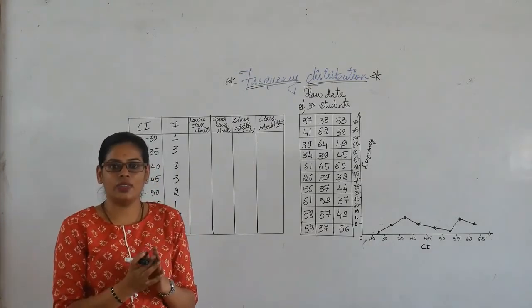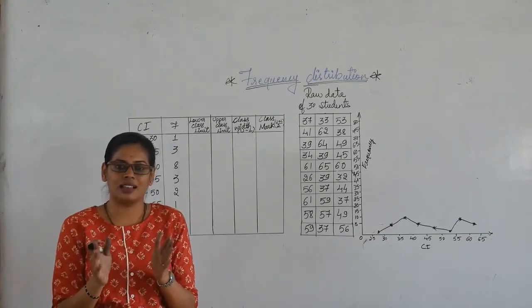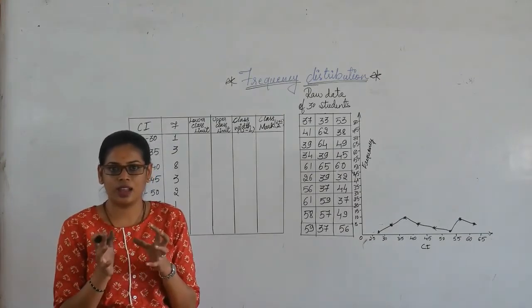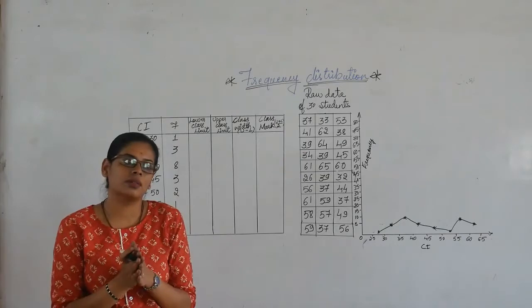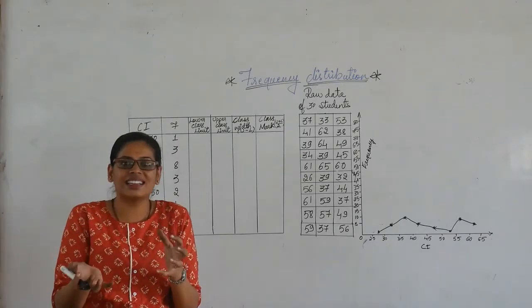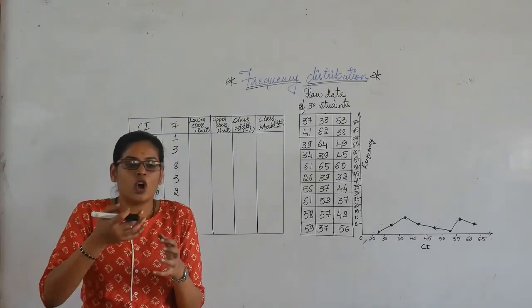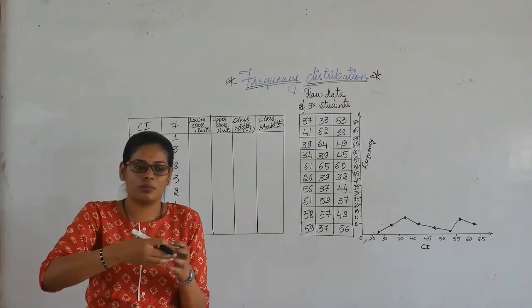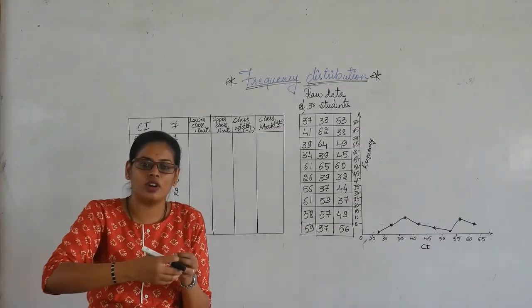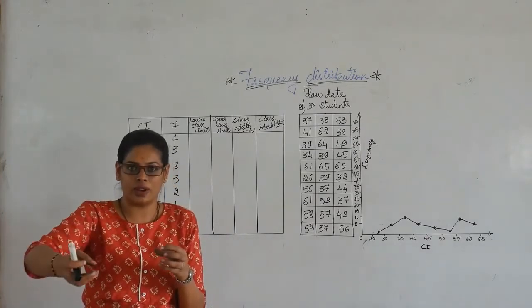So depending on that, we will be classifying our raw data which is available for us, which we have collected from the observers by giving them a questionnaire or maybe by conducting an interview, right?